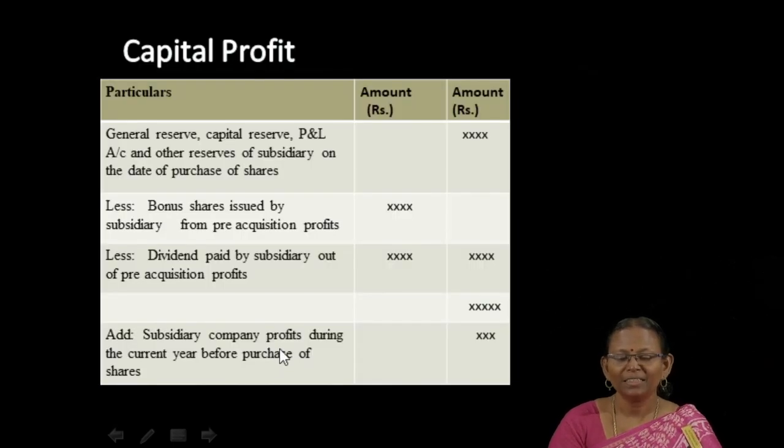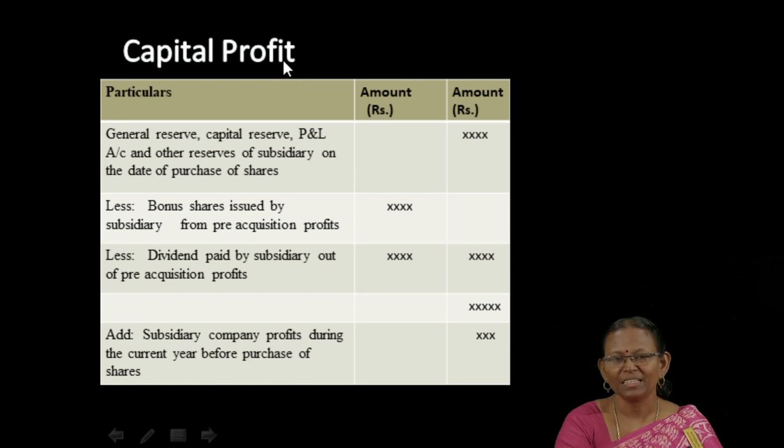Next, the term we are going to know about is capital profit. Capital profit is nothing but the profit earned before the acquisition of shares by the holding company in the subsidiary company. So, before the acquisition of shares by the holding company, the subsidiary company may earn some profits. Those profits are termed capital profit.